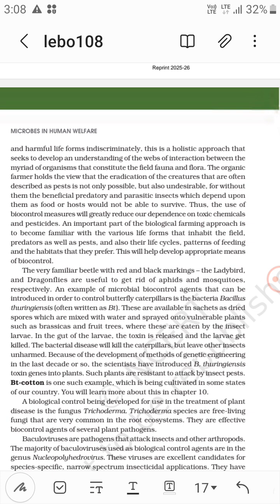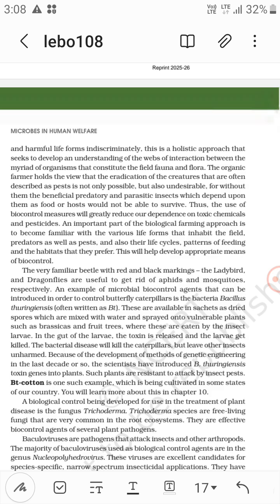An example of microbial biocontrol agents that can be introduced in order to control butterfly caterpillars is the bacterium Bacillus thuringiensis. Now these are available in sachets as dried spores which are mixed with water and sprayed onto vulnerable plants such as brassicas and fruit trees, where they are eaten by the insect's larva. In the gut of the larva, the toxin is released and the larva gets killed.